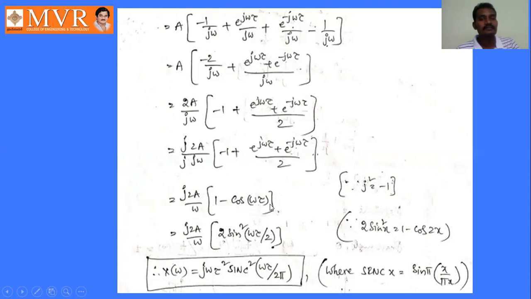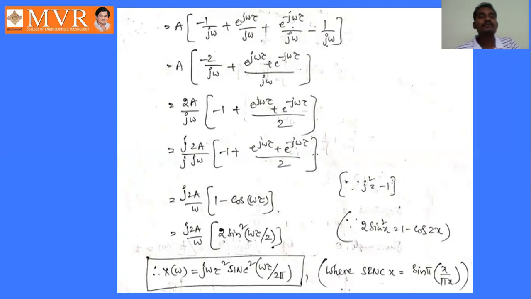We can leave it up to here, no problem. Maximum possible simplification we will do here.